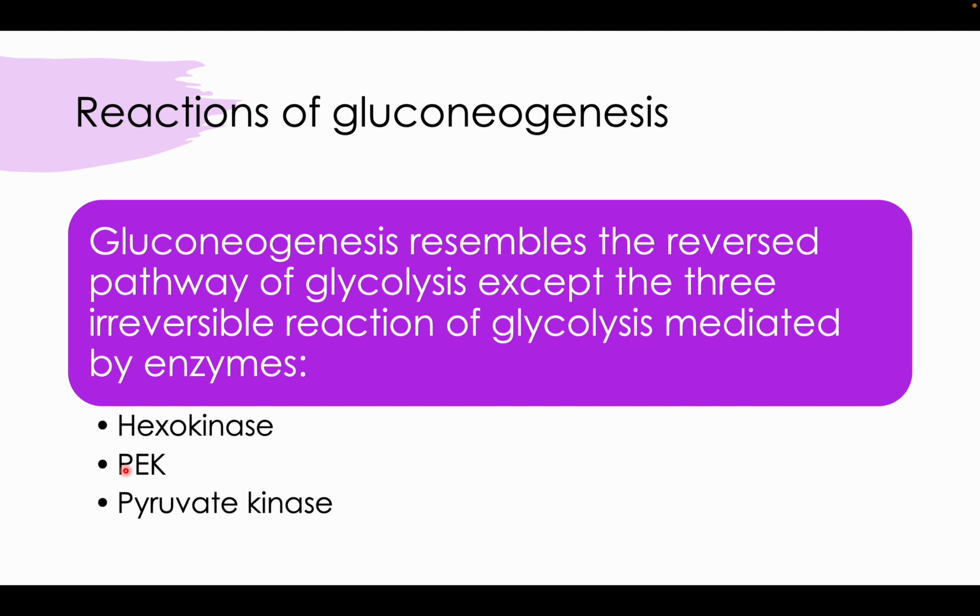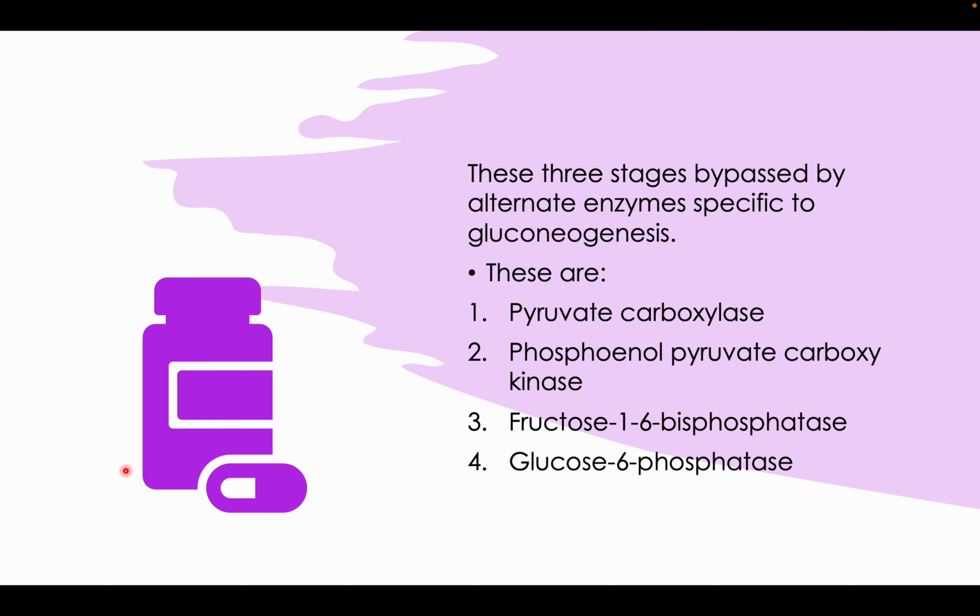To bypass these, there are alternate enzymes which are available which can do the job of gluconeogenesis. These are pyruvate carboxylase, fructose 1,6-bisphosphatase, and glucose 6-phosphatase. I will talk in detail about how they work.